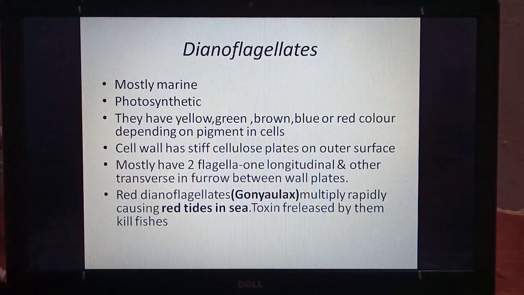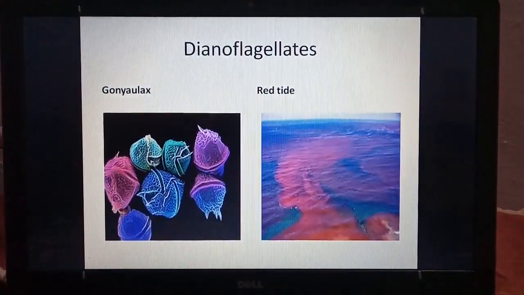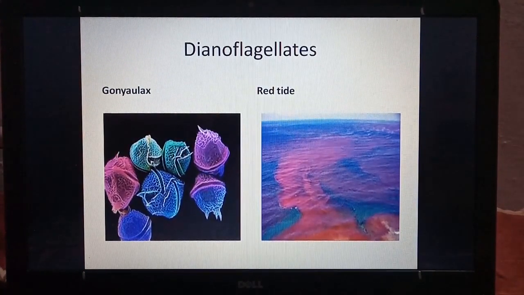So in sea sometimes red color comes. This is called red tide. Now these dinoflagellates release toxin and it kills fishes. So the toxin released by them kills fishes. So they are poisonous and harmful. Here we can see Gonyaulax and red tide in the sea.